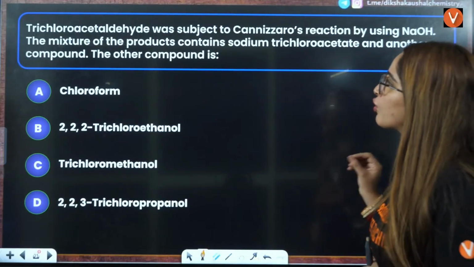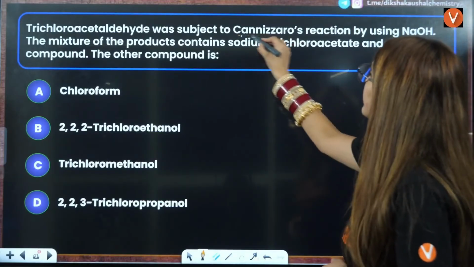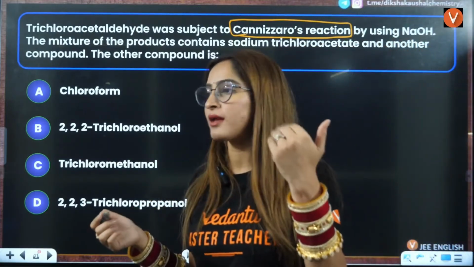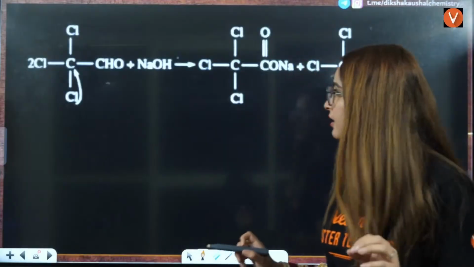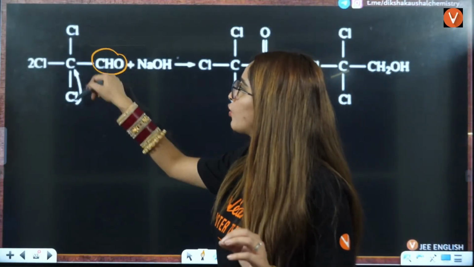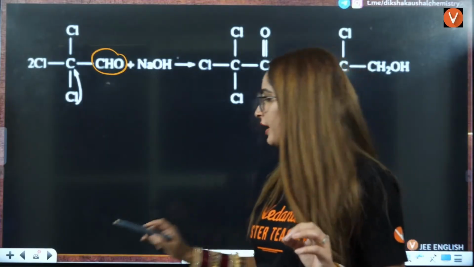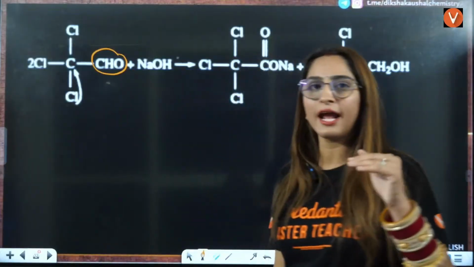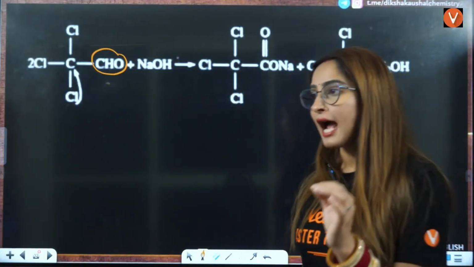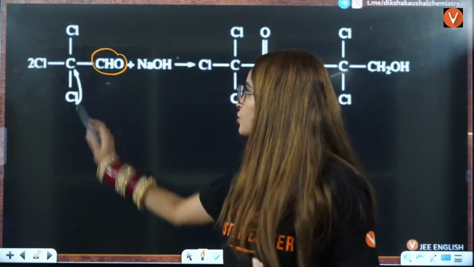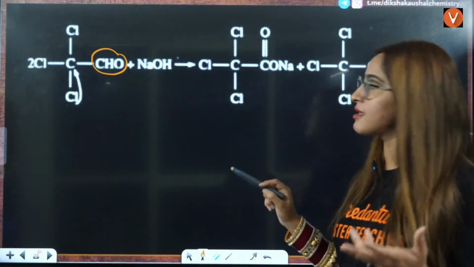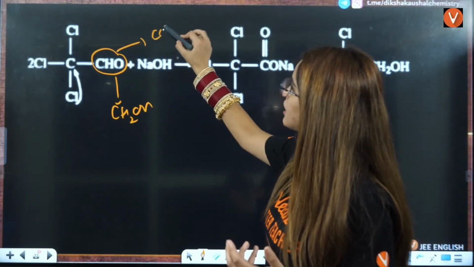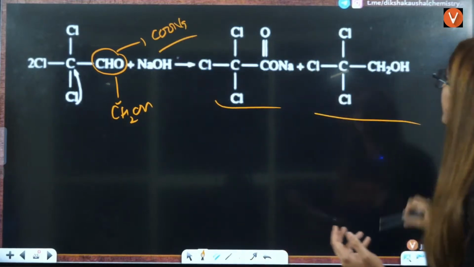Then there is trichloroacetaldehyde subjected to Cannizzaro reaction, right? In Cannizzaro reaction, one is oxidized, one is reduced. That means disproportionation reaction will occur here. This CHO, trichloroacetaldehyde is what we have, right? What is acetaldehyde? CH3CHO. In that case, in place of hydrogen, you have Cl here. So under Cannizzaro reaction, this will be converted to CH2OH and this will be converted to COONa. These are the two things that you will have here.